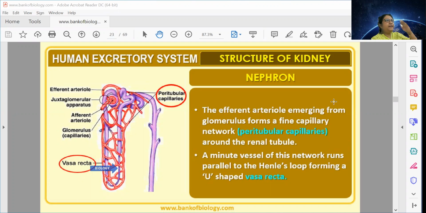So this much reduction in volume from 180 to 2.5 is done by reabsorption of water from the vasa recta.